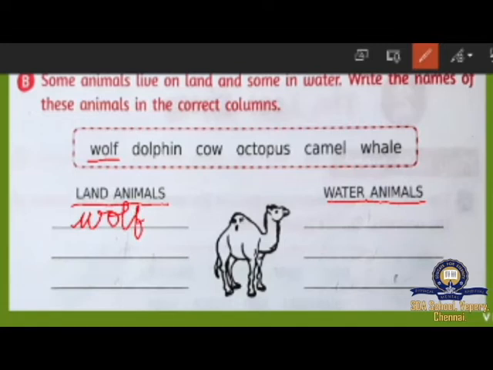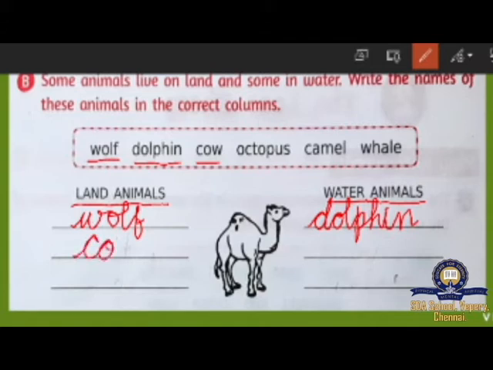And look at the next one, D-O-L-P-H-I-N, dolphin. Where does dolphin live? It's a kind of fish, so it lives in water. D-O-L-P-H-I-N, dolphin, you have to write. And look at the next one, C-O-W, cow. Cow lives on land.